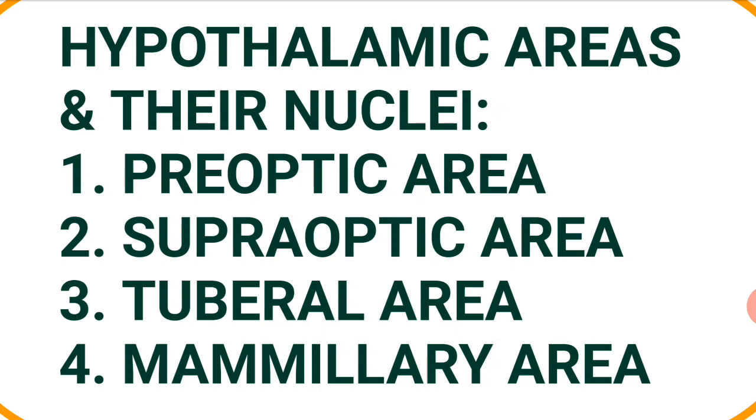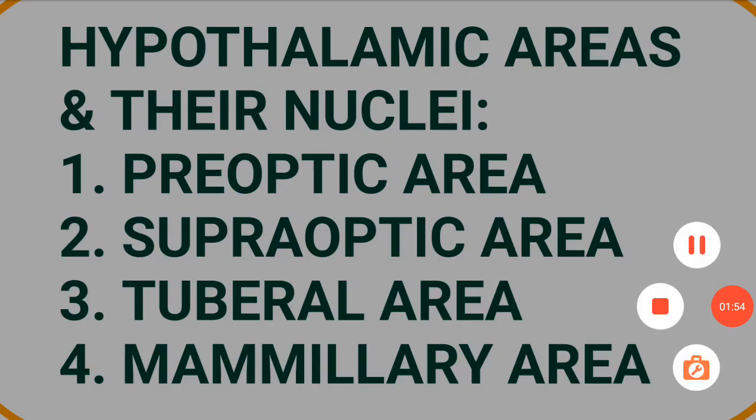The hypothalamic nuclei included in preoptic area is the preoptic nucleus. Hypothalamic nuclei included in supraoptic area are the supraoptic nucleus, suprachiasmatic nucleus, anterior nucleus, and paraventricular nucleus. The hypothalamic nuclei included in tuberal area are the arcuate nucleus, tuberal nucleus, lateral nucleus, ventromedial nucleus, dorsomedial nucleus. The nuclei included in mammillary area of hypothalamus are mammillary body and posterior nucleus.